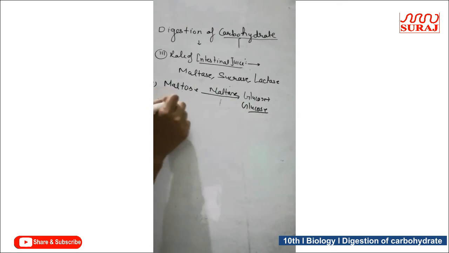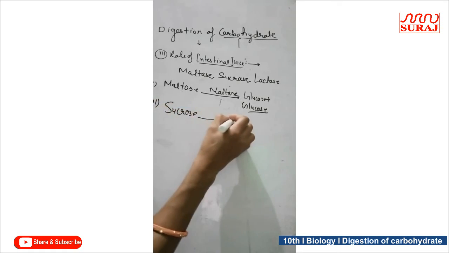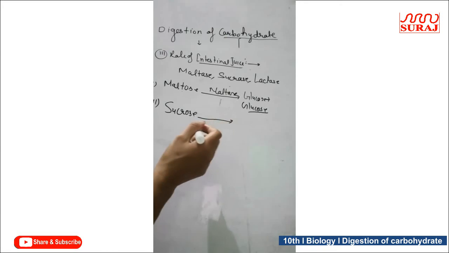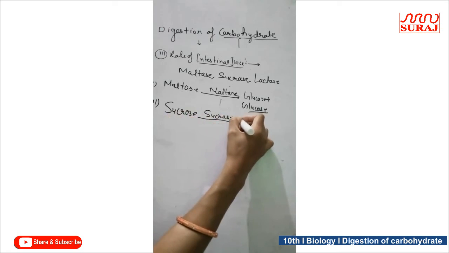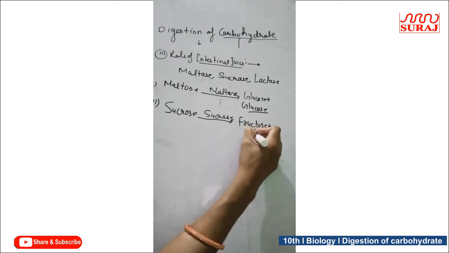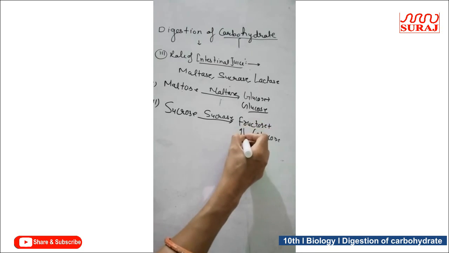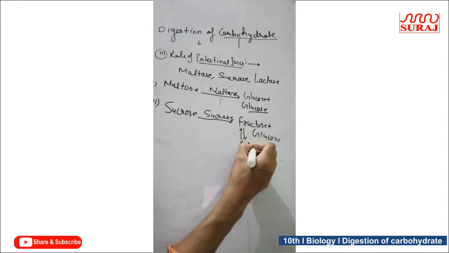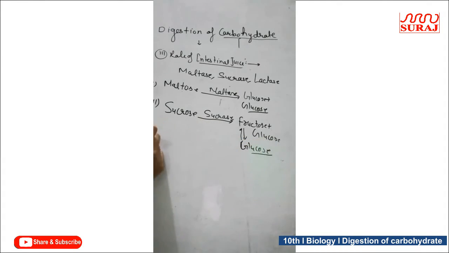Now the second is sucrose, a sugar coming from sugarcane, in which sucrase enzyme acts and converts it into fructose plus glucose, and fructose is an isomer of glucose, so it finally converts into glucose. In this way, final breakdown of sucrose occurs into glucose.